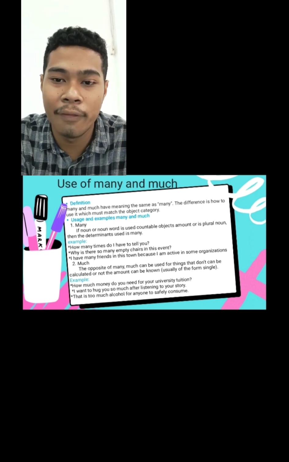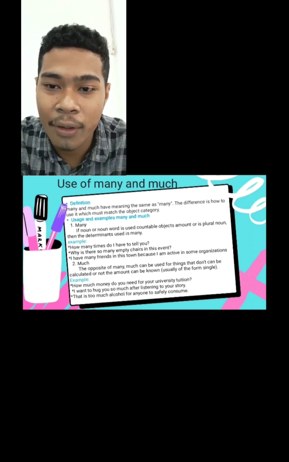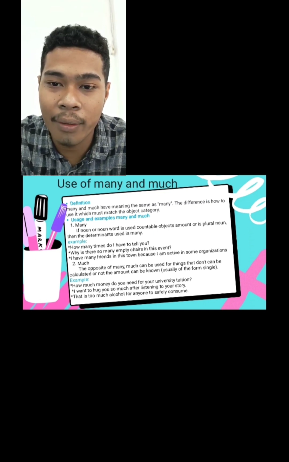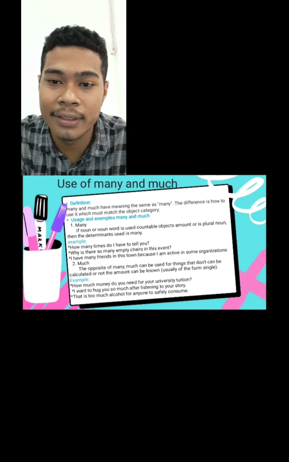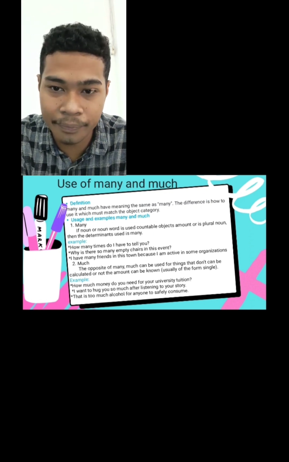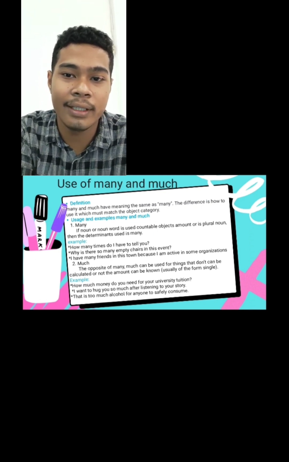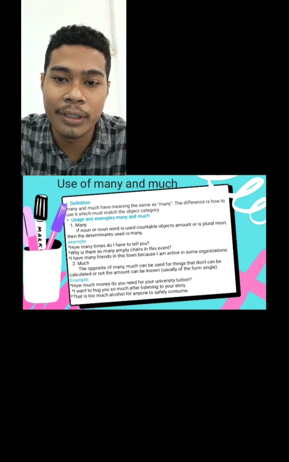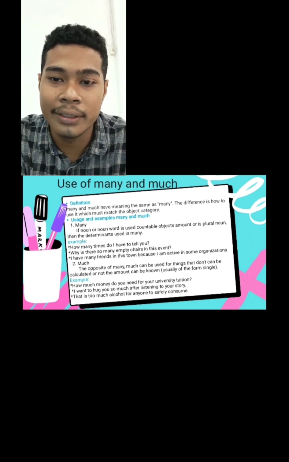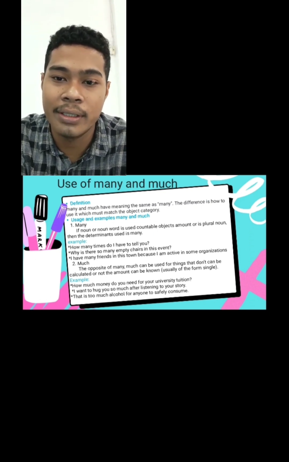A few, positive. At first glance, we see the words few and a few are the same, but these two have different meanings. For example, this one: little negative, a little positive. A little, positive, has the same meaning as a little.